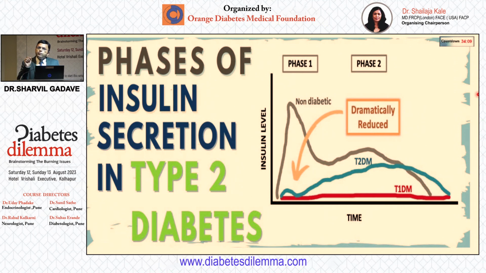But the 75 gram OGTT is a very simple, cost-effective test which can be easily done. And we can realize that the patient has lost this particular surge in insulin that should happen to have normoglycemia. So that was just in brief about insulin secretion.